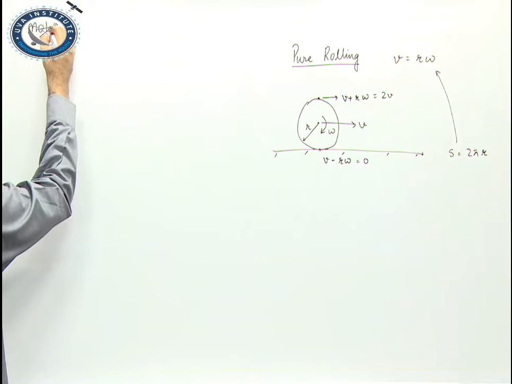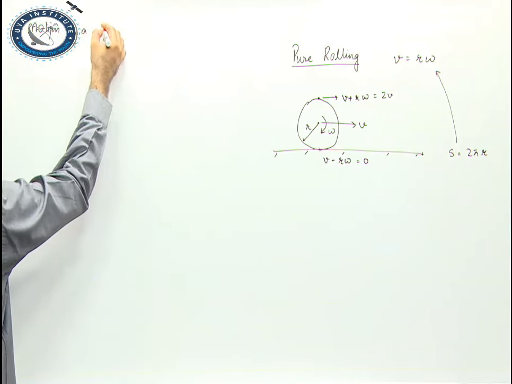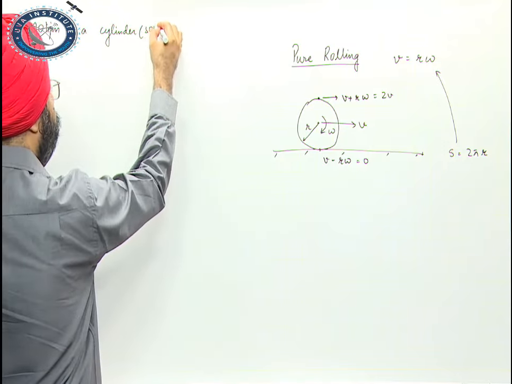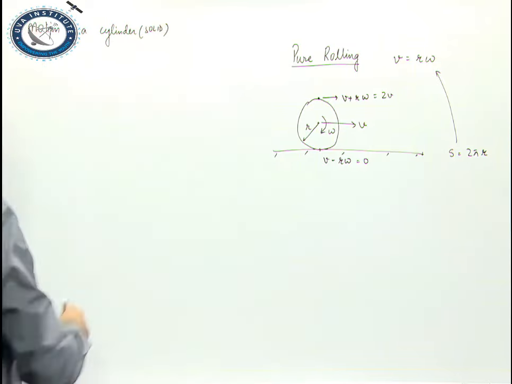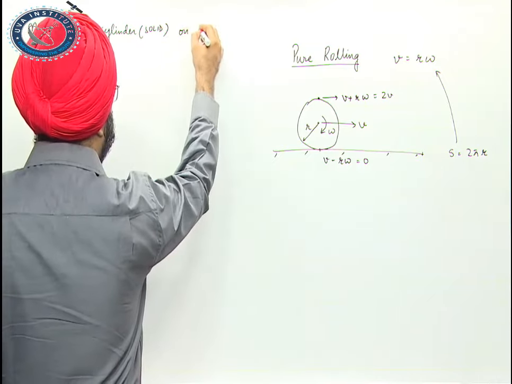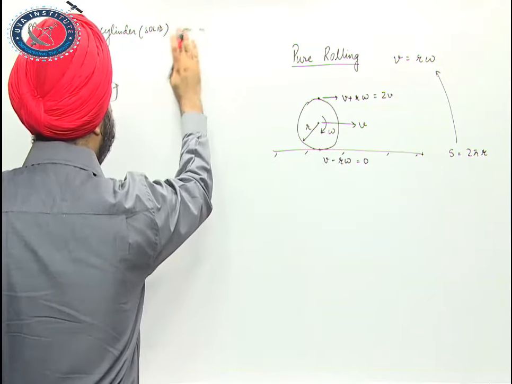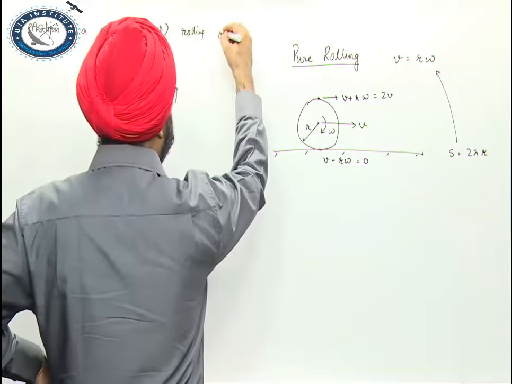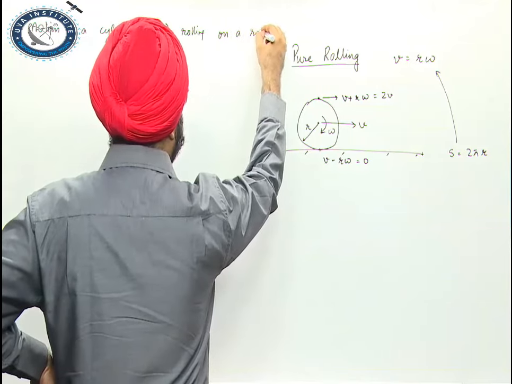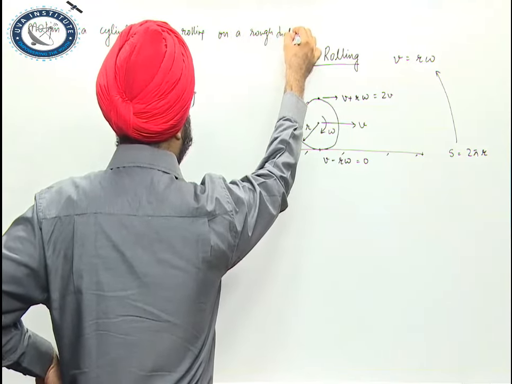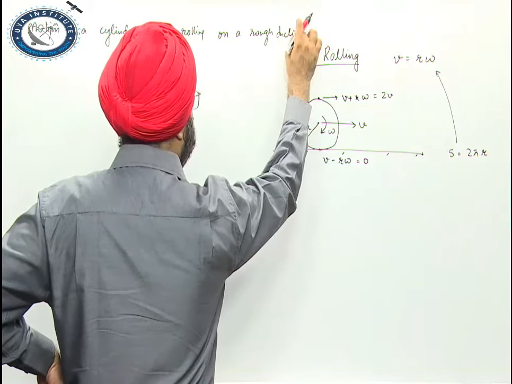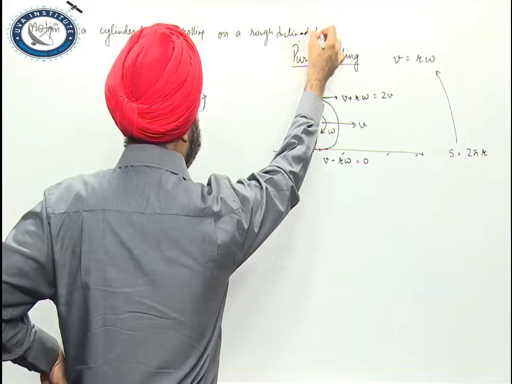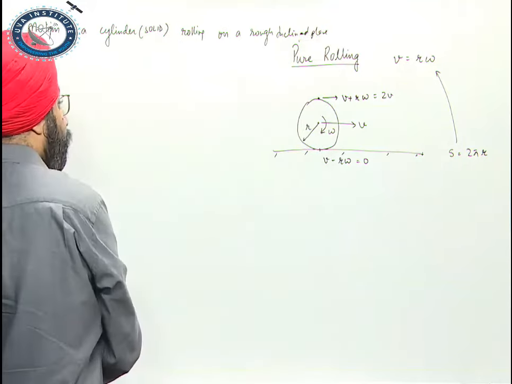Now after this, let's discuss motion of a cylinder. Cylinder that is solid. Moment of inertia I is equal to mr square by 2. Rolling, strictly pure rolling on a rough inclined plane. For rolling, plane has to be rough.